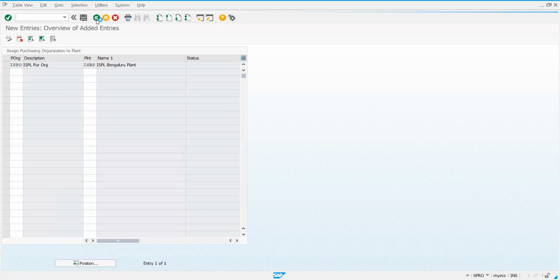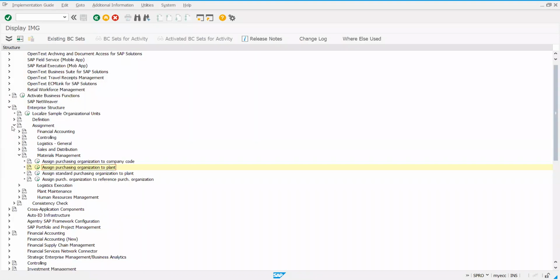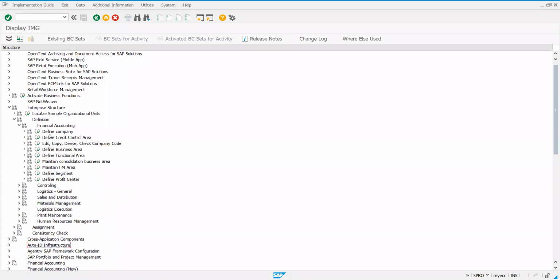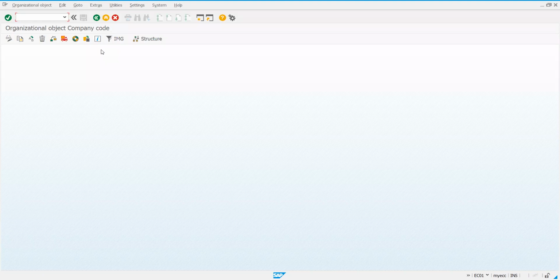You have to see the structure, all this. I made you notice, when creating the company code, the organization structure screen under definition. I'm just giving this information again, no need to write. When we did edit, copy, delete, check company code, I made you notice this screen. The code is EC01.